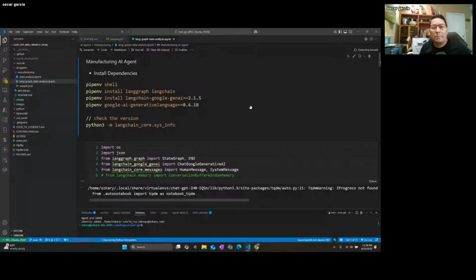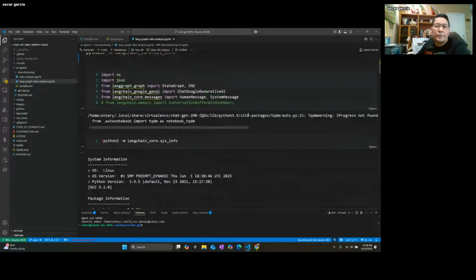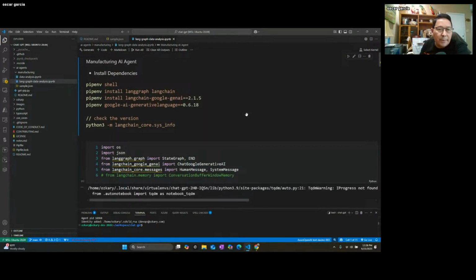With that in mind, we're going to use LangGraph to build this out. Some of the boilerplate here is really just information on using a pip environment to create a virtual environment in Python. You don't have to, but you could do it.